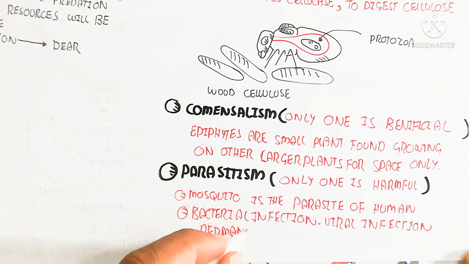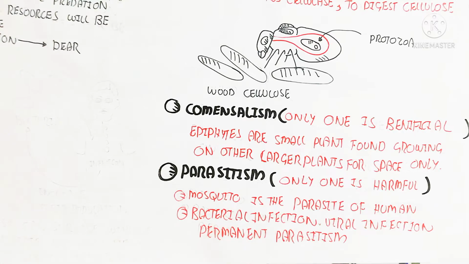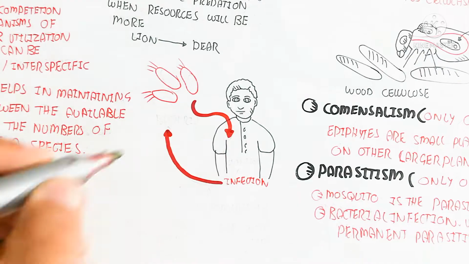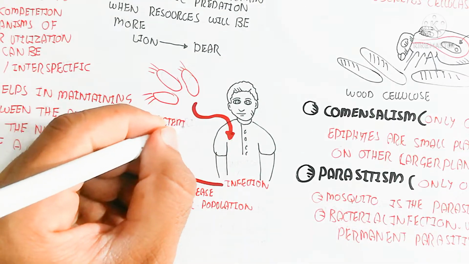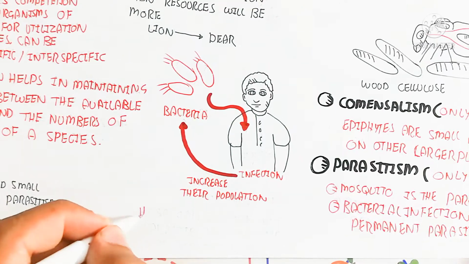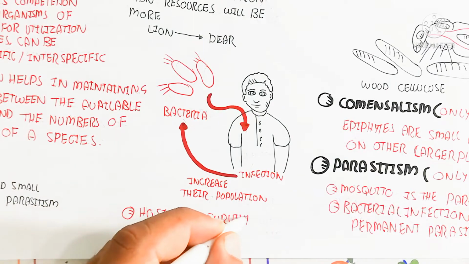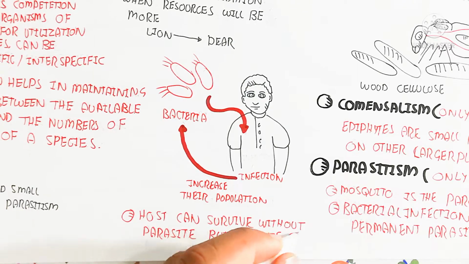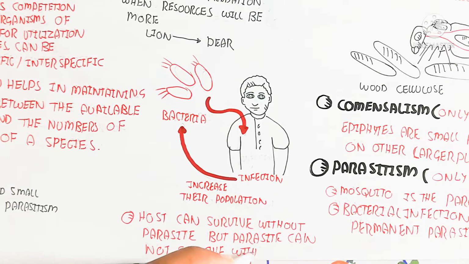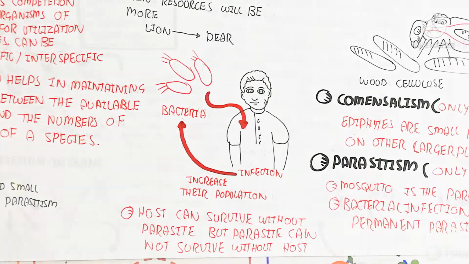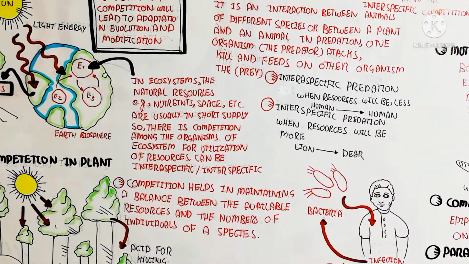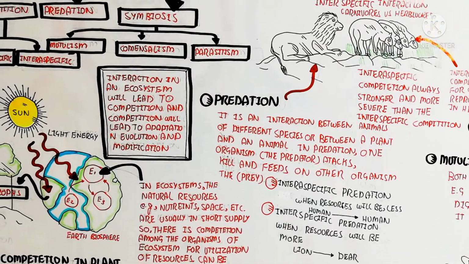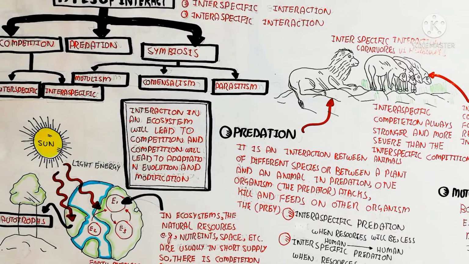So parasitism is where only one is harmed. Mosquito is a parasite of human, and there are bacterial infection, viral infection, and permanent parasitism and non-permanent parasitism. Permanent parasitism will infect more and cause infection for replication. Permanent parasitism needs the reproduction with the host machinery. So in this way they increase their population. So the host can survive without the parasite, but the parasite cannot survive without the host.